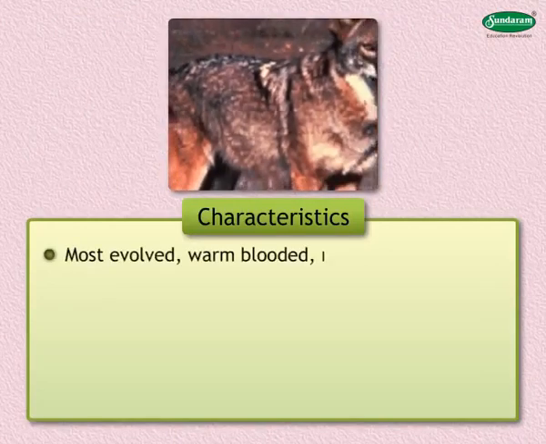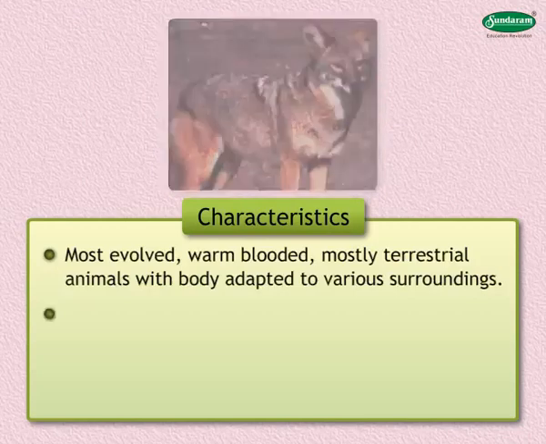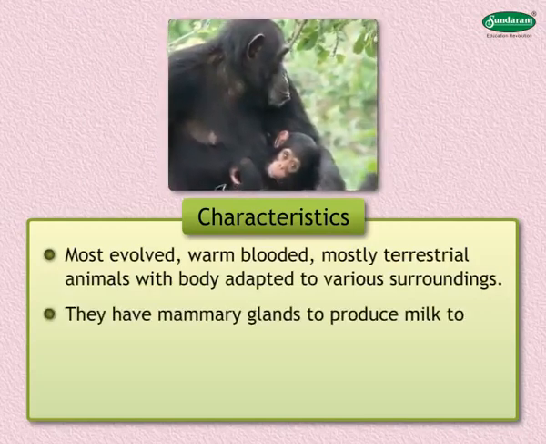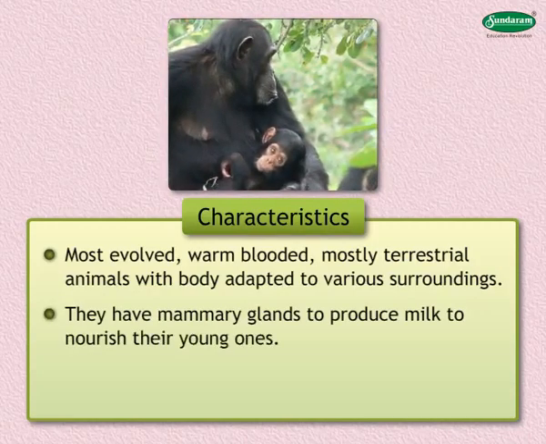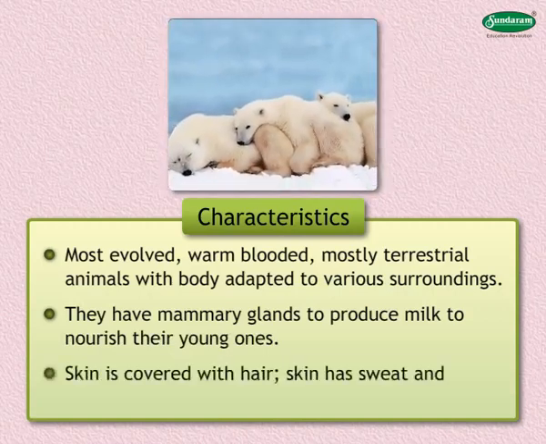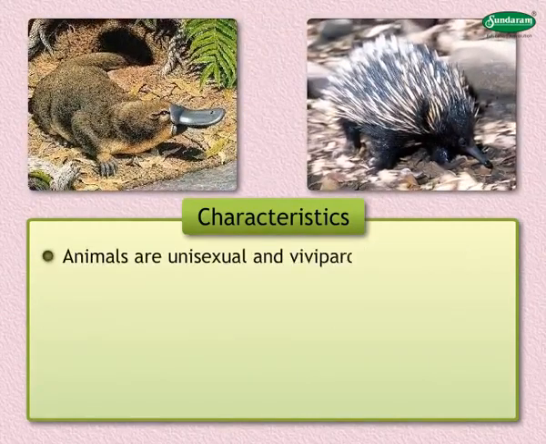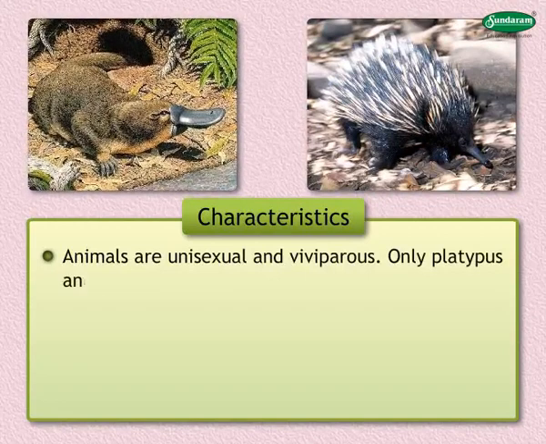Most evolved, warm-blooded, mostly terrestrial animals with body adapted to various surroundings. They have mammary glands to produce milk to nourish their young ones. Skin is covered with hair. Skin has sweat and oil glands. Animals are unisexual and viviparous. Only platypus and echidna lay eggs.